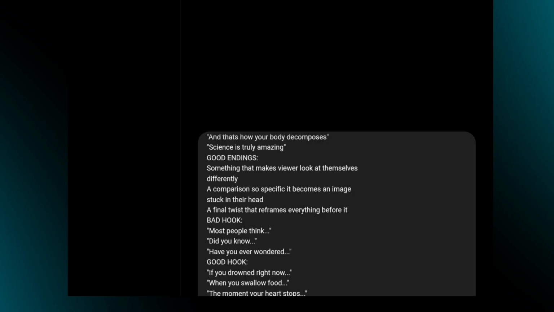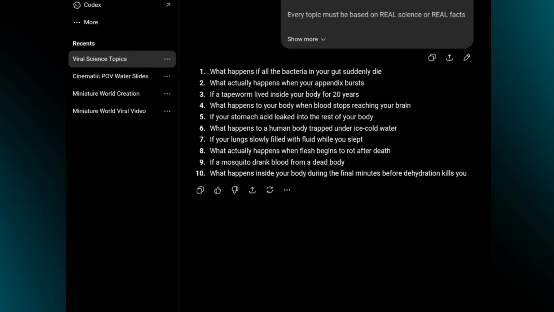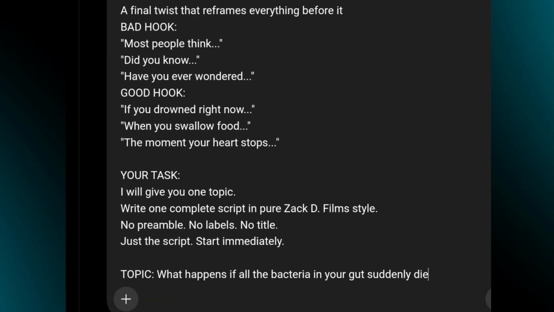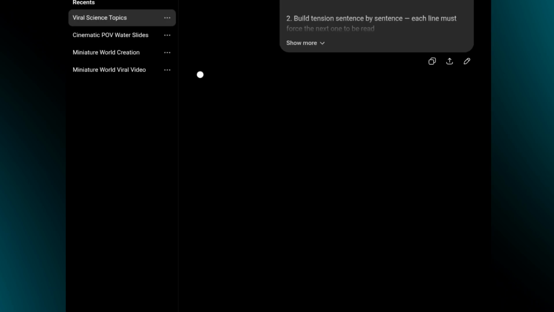Next, go back to the document again, copy prompt 2, and paste it here. Now take the idea you selected and paste it right here. For example, I'm going to use idea number 1. Now hit run, and ChatGPT will generate the full script for that idea.